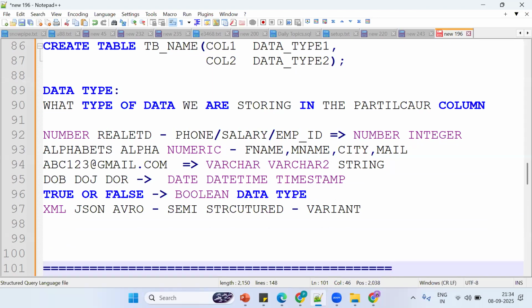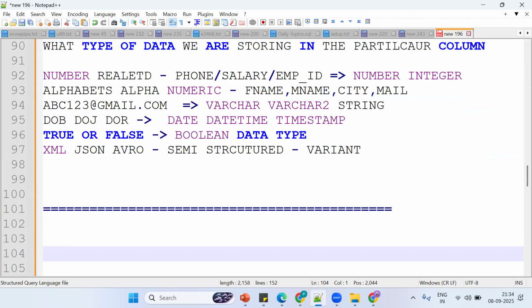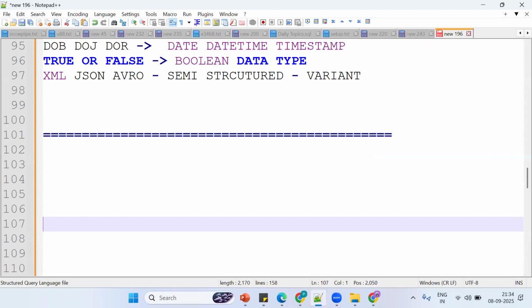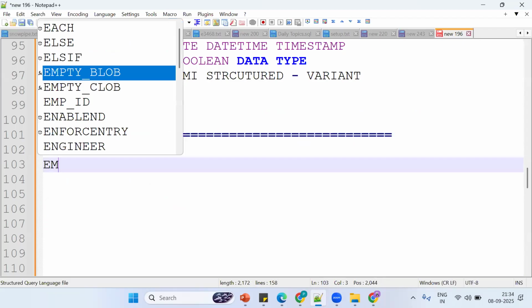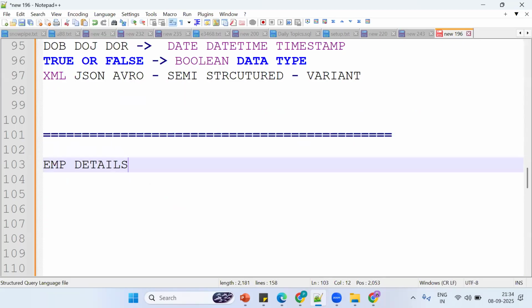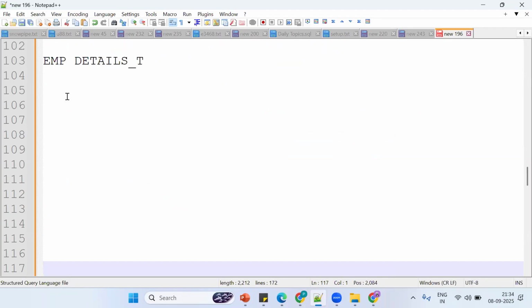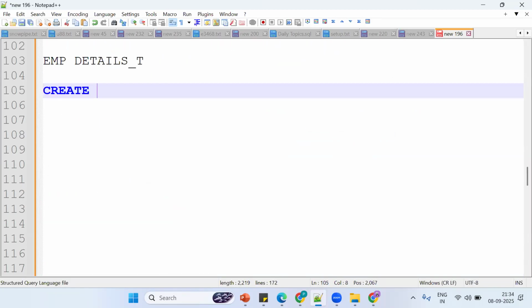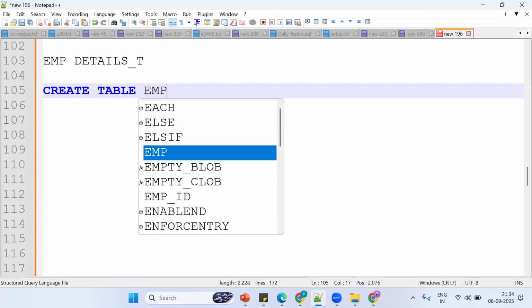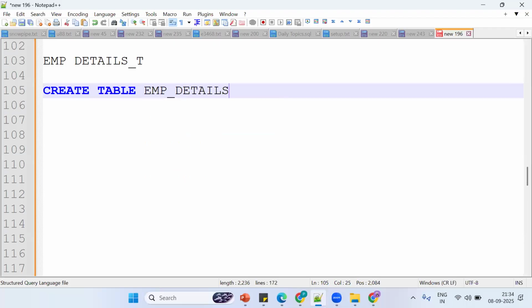So now let me create a simple one. Go and understand the functionality of every topic, then you need to know the implementation part. Okay, simple. I want to store an employee details table. Tell me what is the syntax? Syntax says create table and the table name. So this is the table name, EMP details underscore T. What is underscore T? Anyone? Tell me what is underscore T?